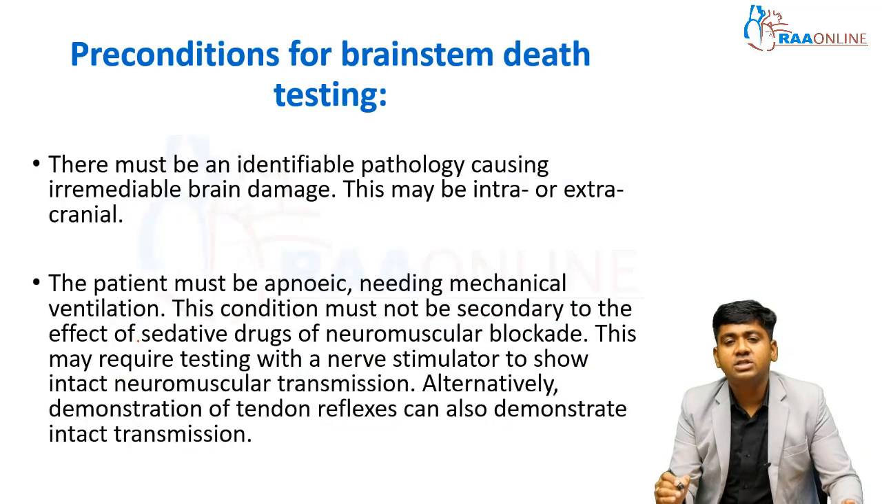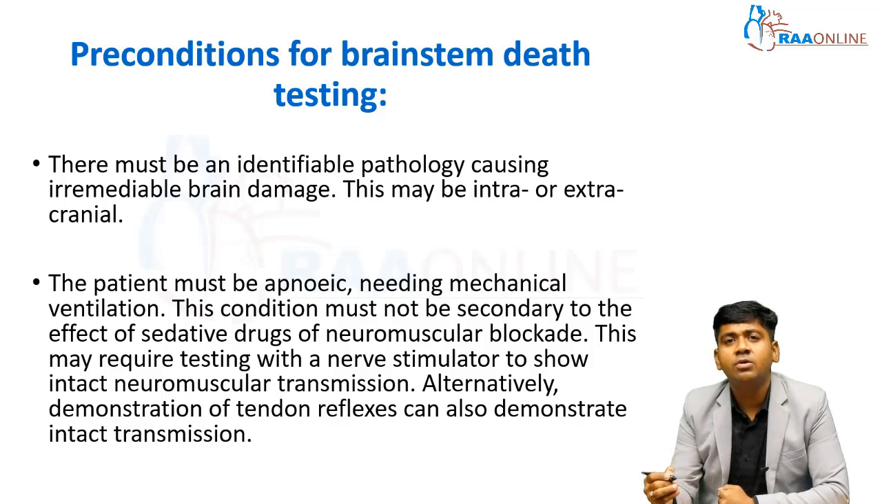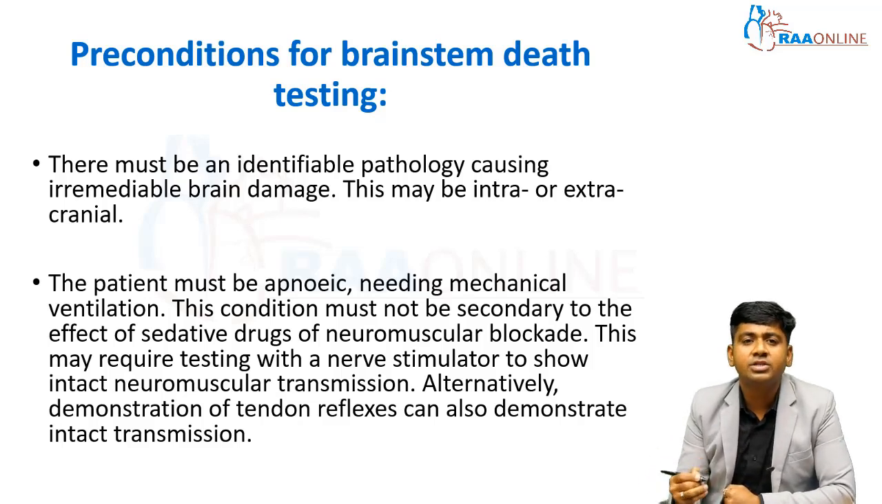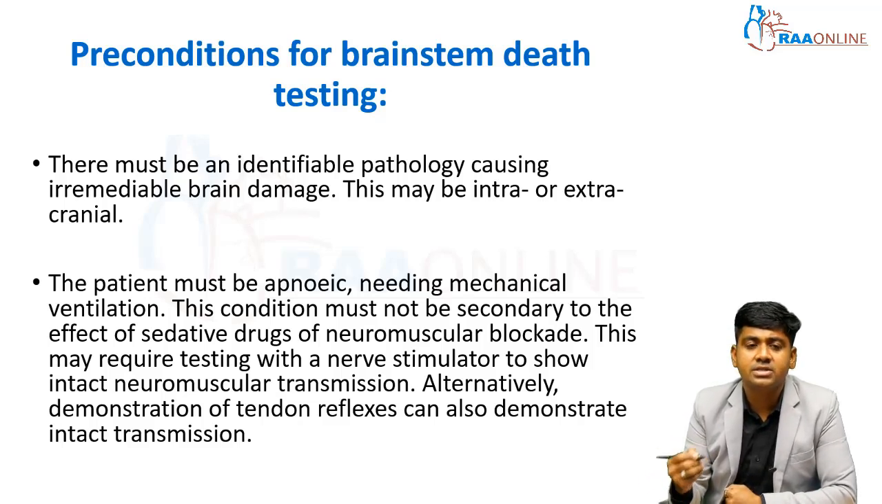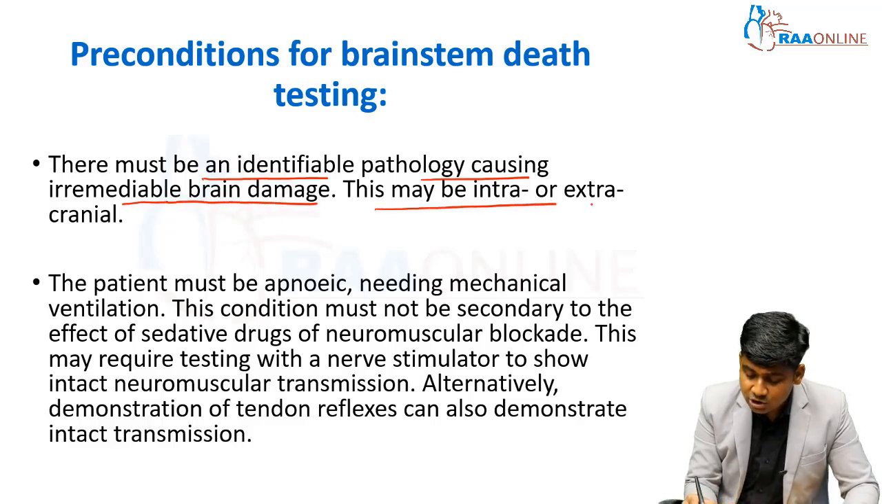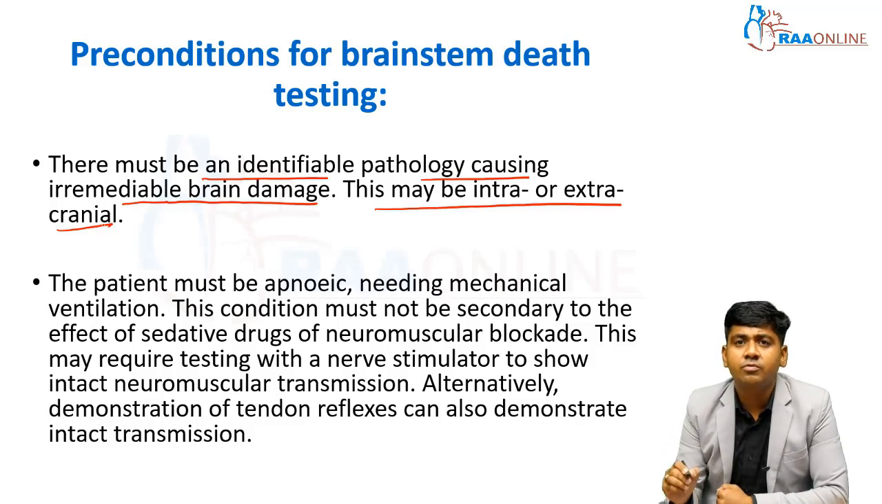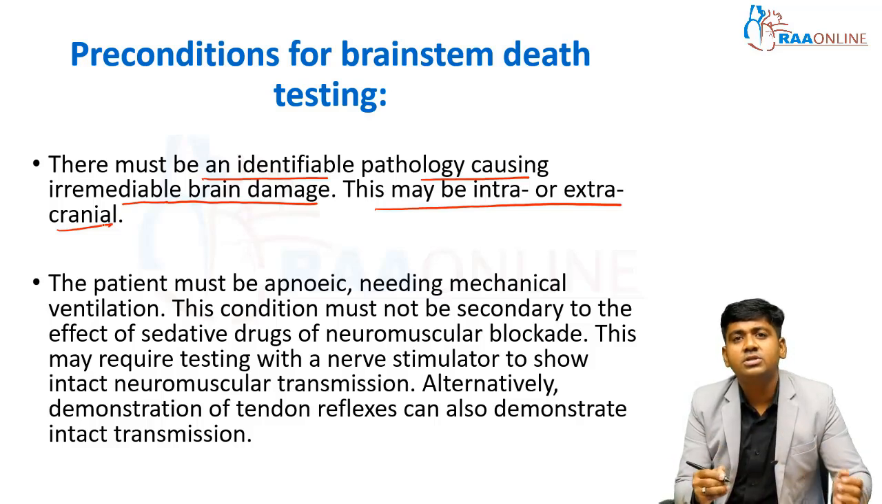What are the preconditions for the brain death testing? Whenever you are going to test a patient for brain death, there are certain preconditions you have to rule out before doing the test. So the patient must have an identifiable pathology causing irremediable or irreversible brain damage. This may be intra or extracranial pathology. There must be a pathology, either intracranial or extracranial, that has the potential to cause brain death or irreversible damage of the brain.